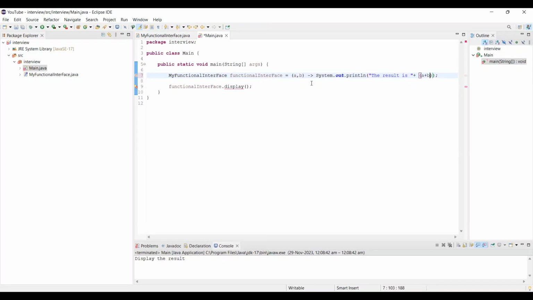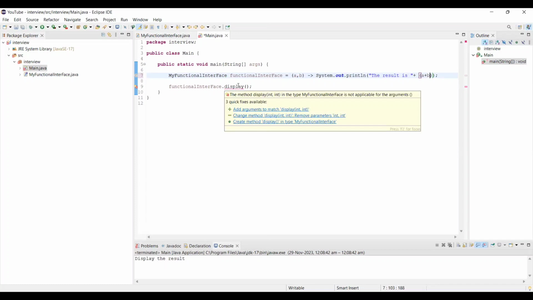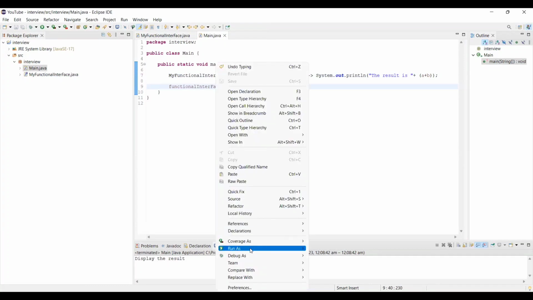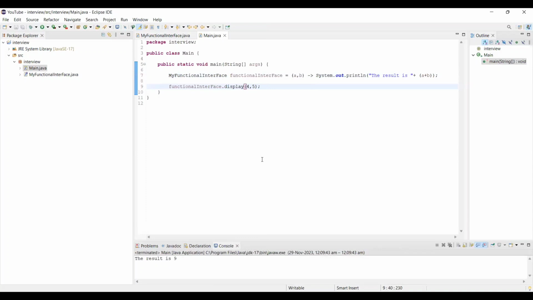The result is a plus b. And then display is now expecting two arguments, so we have to provide those two arguments. Now let's run it. You can see the result is 9. I hope you got the clarity on how a lambda expression is helping us in the functional interface. I'm not going too much in depth because I think you are going through the interview questions, so you must have the idea. But if you want me to talk about lambda expressions properly first and then get into more detail, you can let me know in the comment section. So this question is done. Let's hop on to our next question.